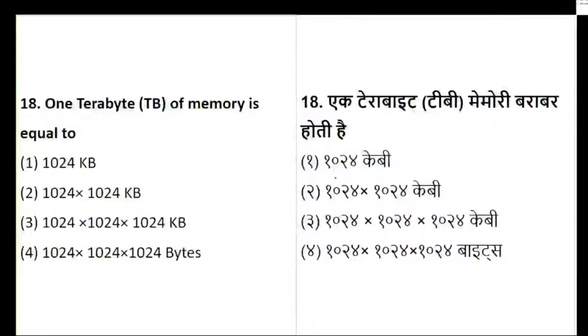Okay, question number 18. Again, I have brought a question on memory, so that the table and chart become very proper in your minds, that is your memory. So 1 terabyte of memory is equal to what? Now they are talking about terabyte. Is it 1024 kilobytes, is it 1024 into 1024 kilobytes, or is it thrice, or 4 times? So let's see. 1 terabyte, TB, of memory. I've shown you the chart also. 1 terabyte of memory is equal to what?